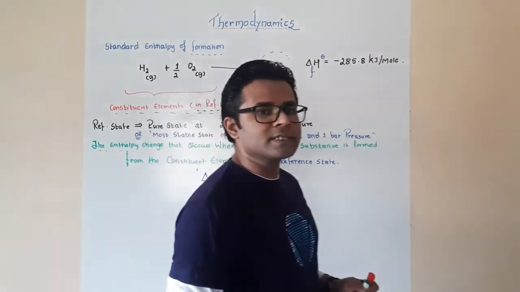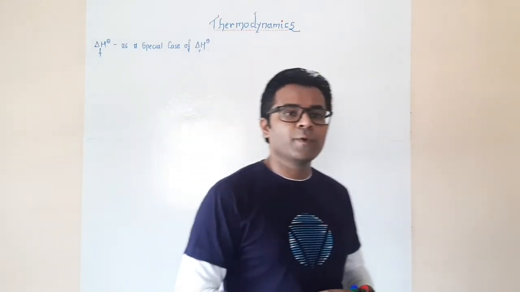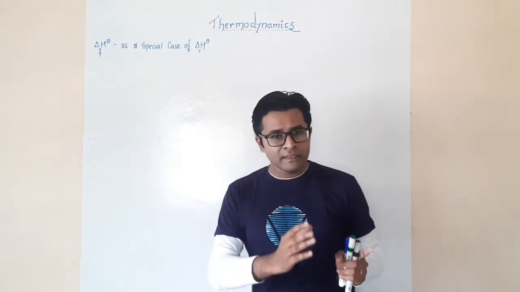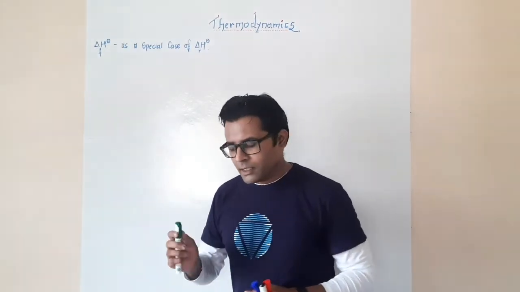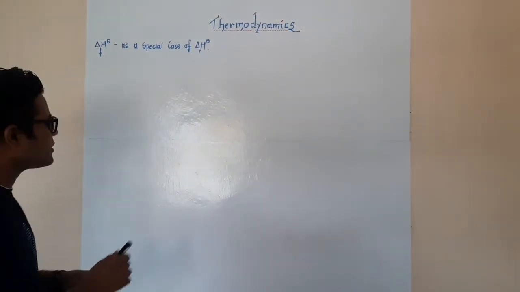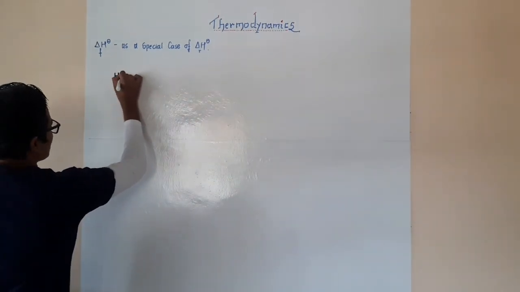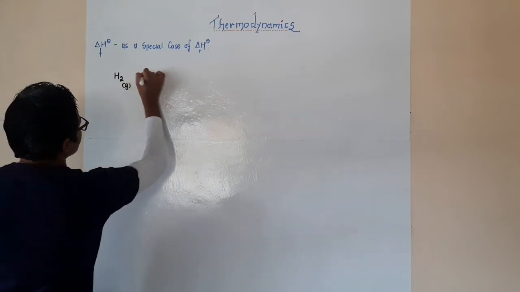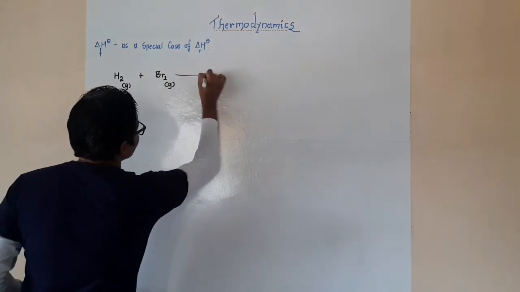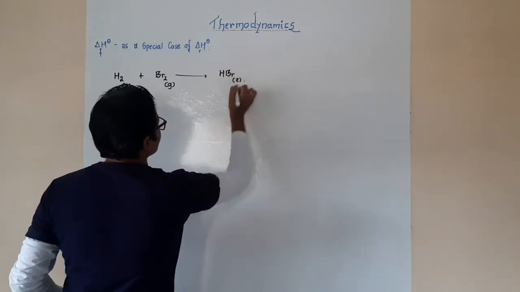So there is one more concept left for this particular video. We'll complete that. Let us begin with the last concept for this video, and that is the standard enthalpy of formation as a special case of the enthalpy of a reaction. Now here, in order to understand this entire scenario, first we shall understand a smaller concept of it. Let us say that I have a particular reaction, where hydrogen, in gaseous form, reacts with bromine, again in gaseous form, in order to give us HBr, which is in the liquid state.